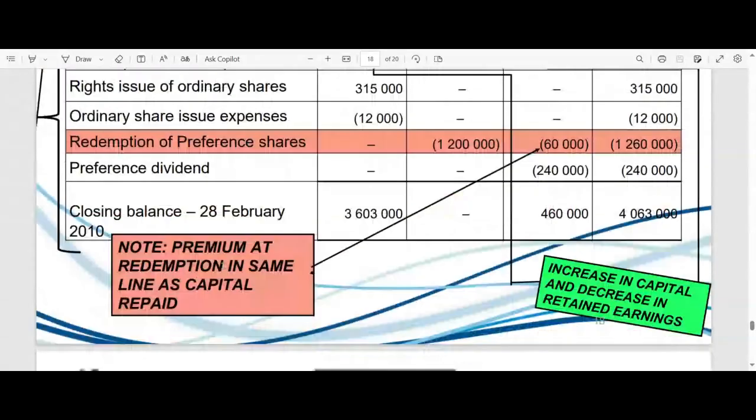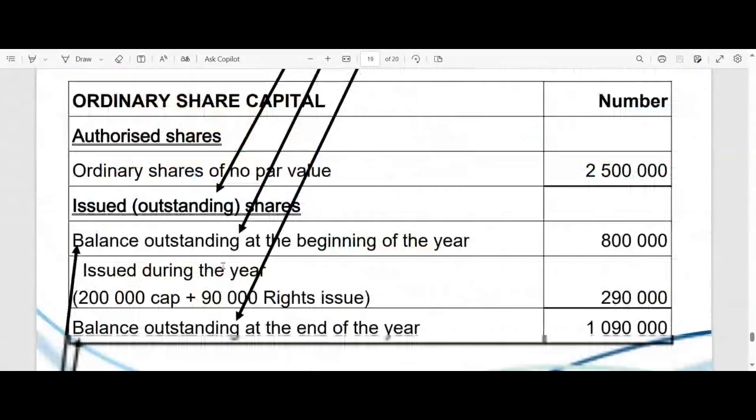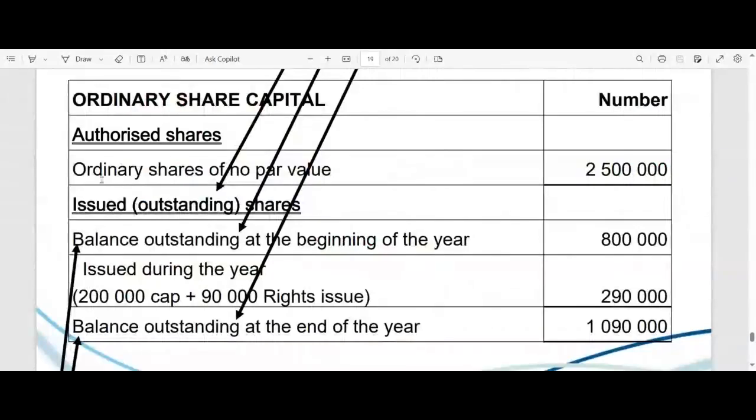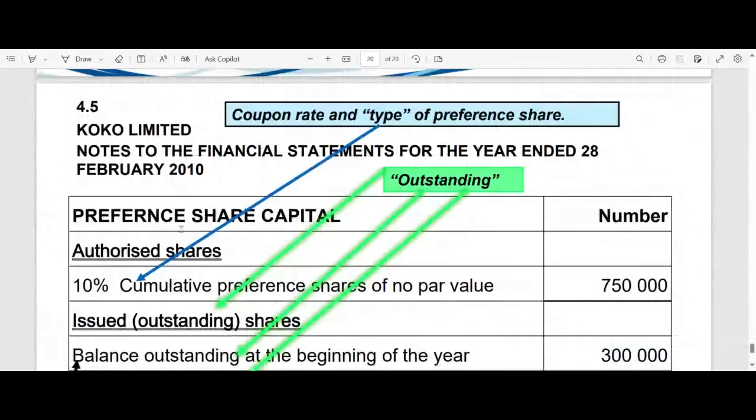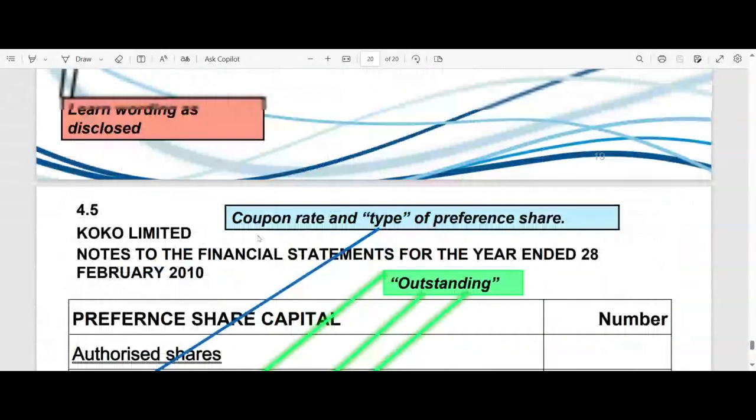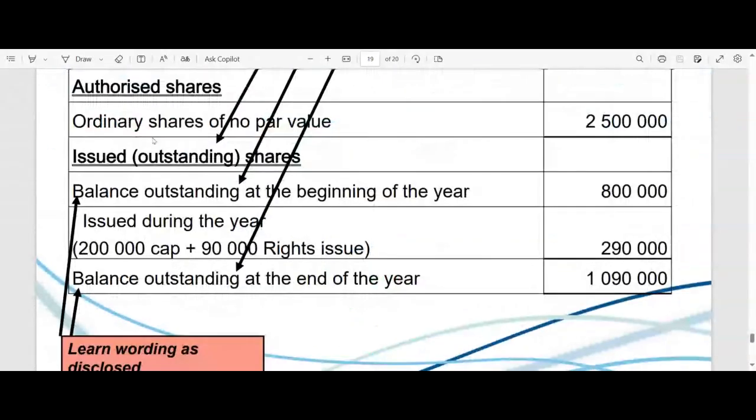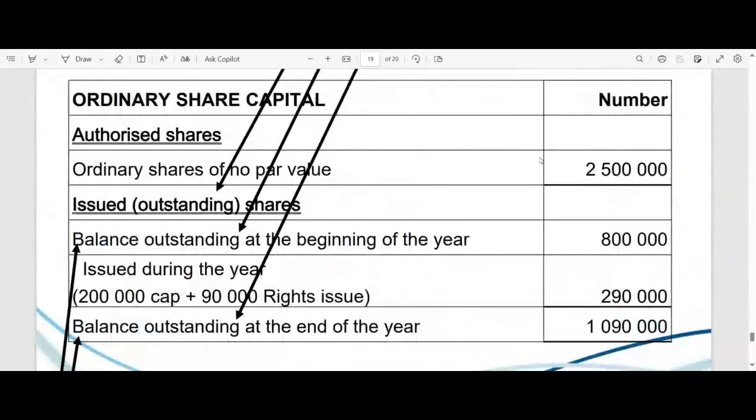And then lastly, ladies and gentlemen, those notes, as you know, we start with the ordinary shares and then we'll have a separate note for our preference share capital. And we start with what is the number of shares that is authorized, and then we look at the issued. Don't forget that you must mention, if there are non-par value shares, you must mention the fact that they have no par value. Had they been par value shares, you must mention the par value. And then again, these are descriptions, right?